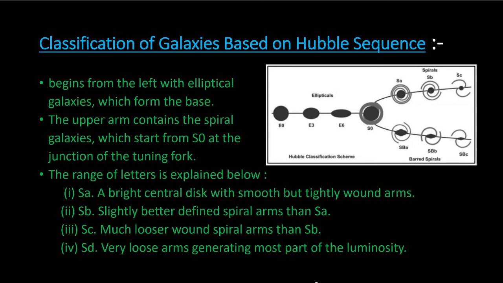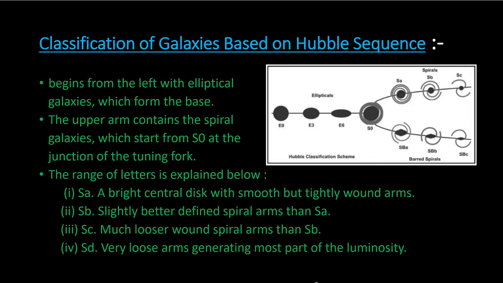So, the classification of galaxies based on the Hubble sequence. This diagram is also known as the tuning fork diagram because it resembles the tuning fork in the lab which you've seen. This classification of galaxies was developed by Edwin Hubble in the year 1936.